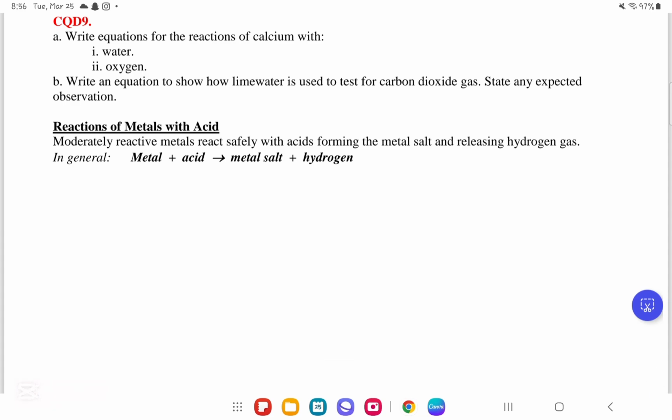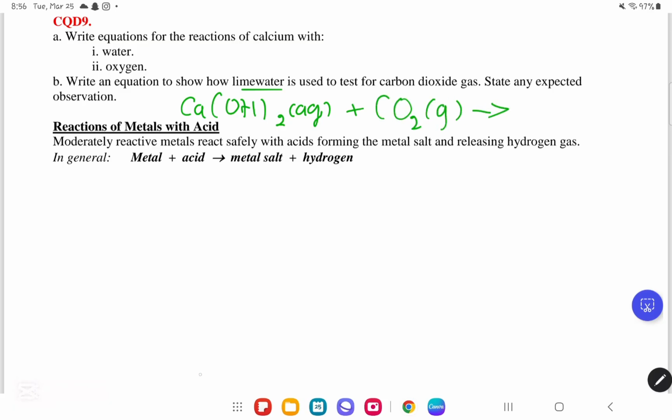State any expected observation. First of all, we know that it's lime water. Lime water is Ca(OH)2 aqueous, so it is the calcium hydroxide aqueous. It will react with what? With carbon dioxide gas to produce what?